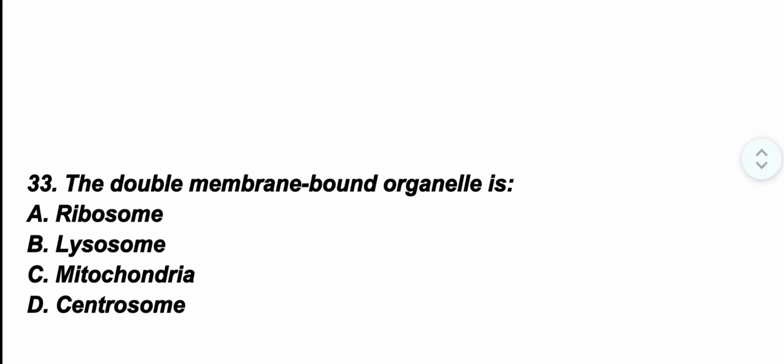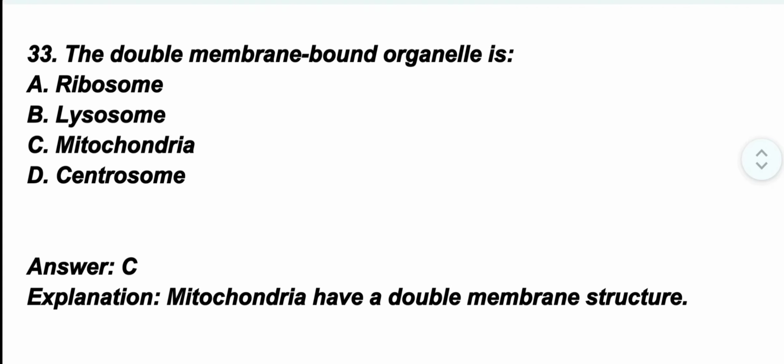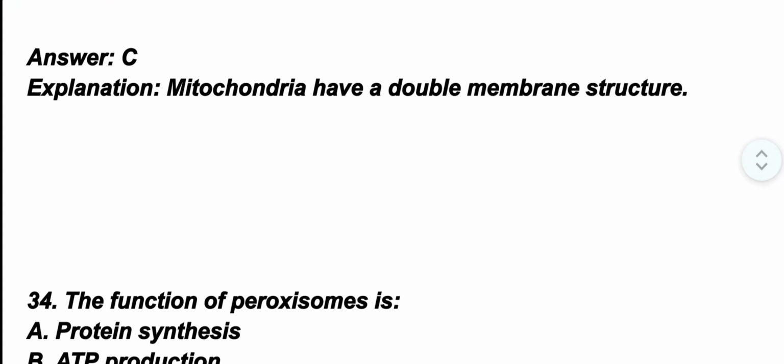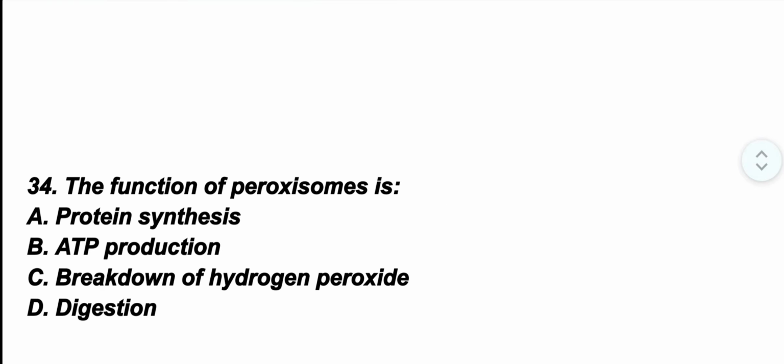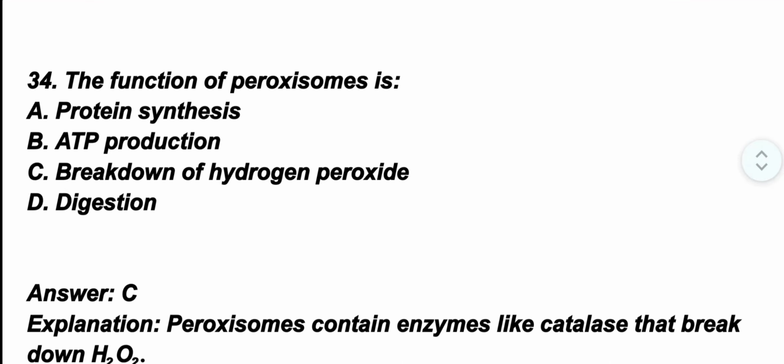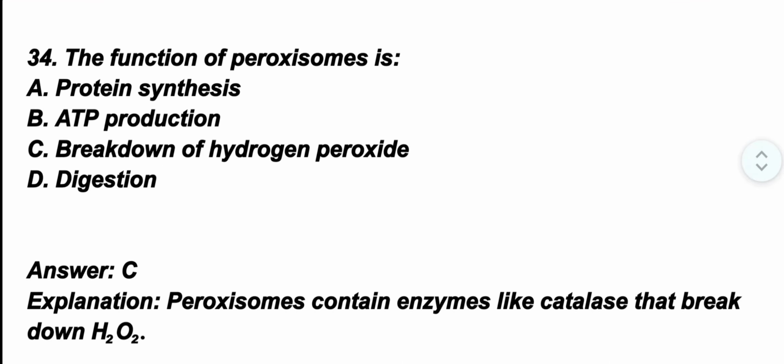Question number 33. The double membrane bound organelle is? The correct option is option C, mitochondria. Mitochondria have a double membrane structure. Question number 34. The function of peroxisome is? The correct option is option C, breakdown of hydrogen peroxide. Peroxisomes contain enzymes like catalase that break down H2O2.